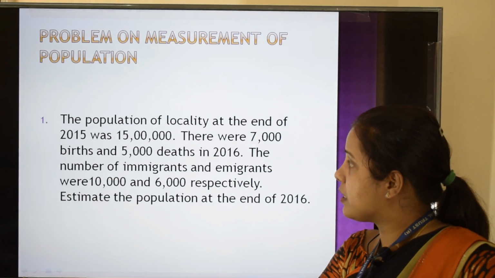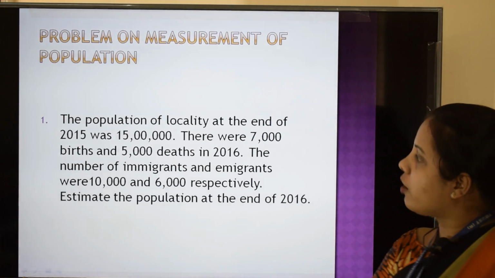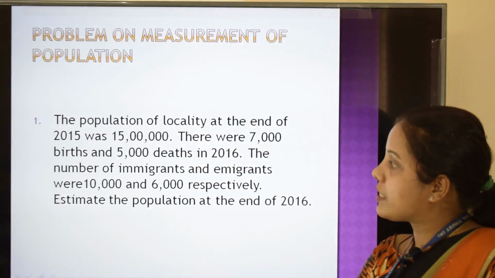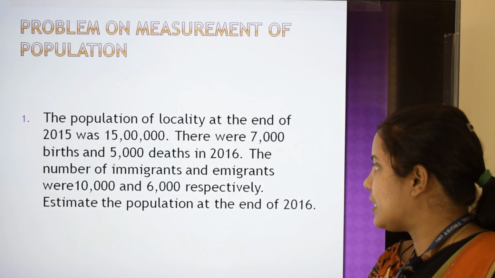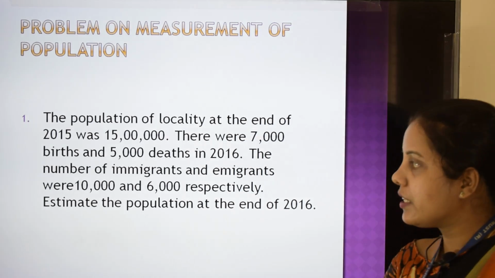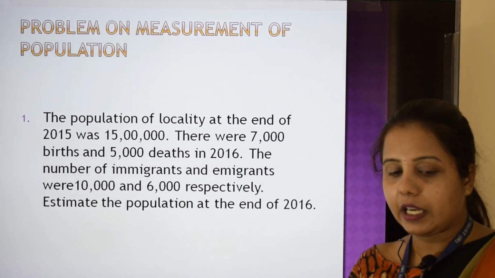The problem is: the population of a locality at the end of 2015 was 15 lakh. There were 7,000 births and 5,000 deaths in 2016. The number of immigrants and emigrants were 10,000 and 6,000 respectively.